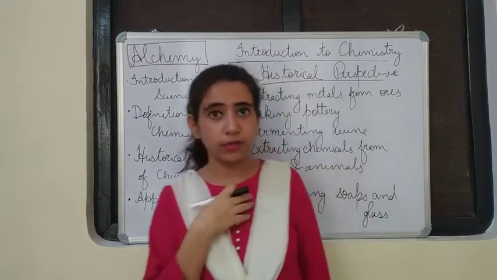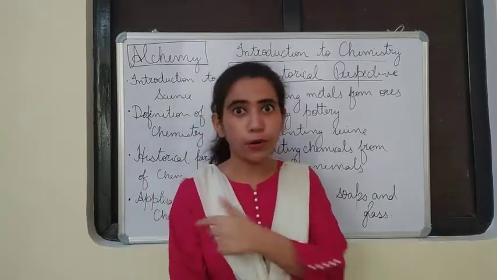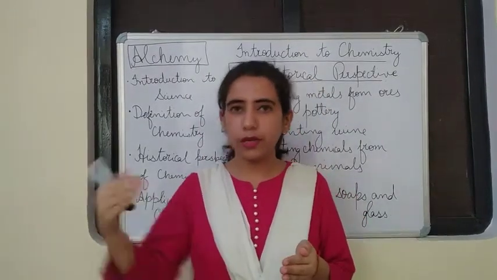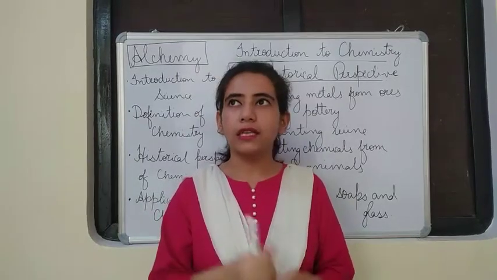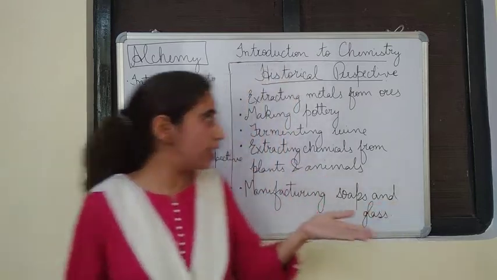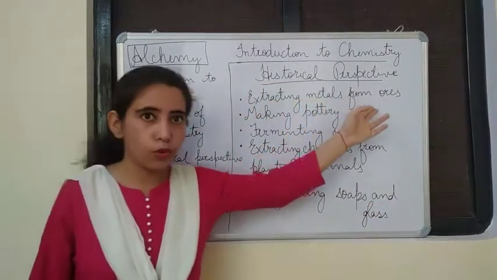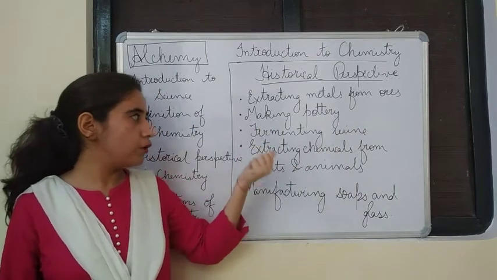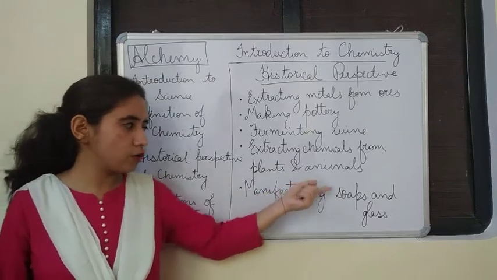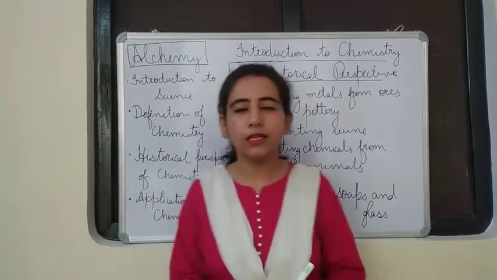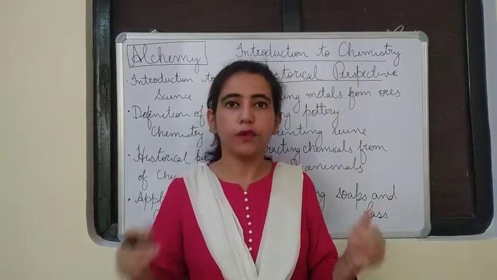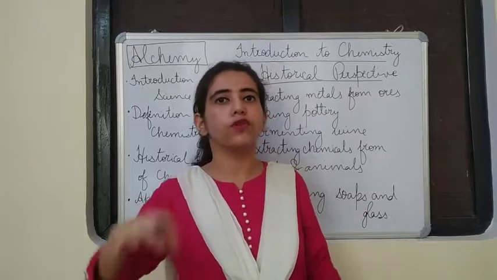You know, phosphorus is present in our body. It is a very important component of our bones. So they got phosphorus, and in that way different elements were discovered and used. And in that way they started doing many more experiments, and they started extracting metals from ores. They started making pottery, fermenting wine, extracting chemicals from plants and animals, manufacturing soaps and glasses. All this they started doing, and all these things formed the base for the future chemistry.